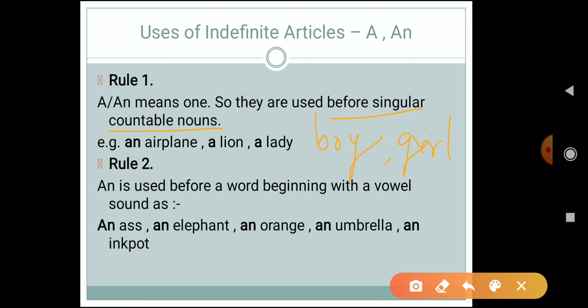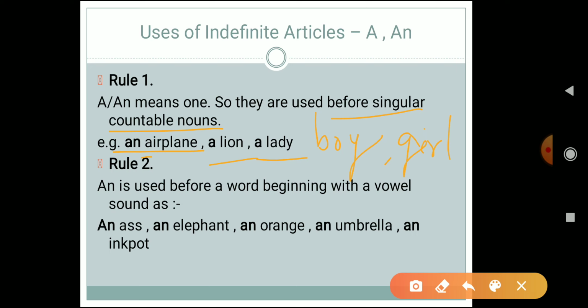For example, an airplane, we are talking about one airplane. A lion, a lady. And moreover, as we all know, the word airplane is starting with the letter a, right? So over here we have to use an, because whenever we hear any word which is starting with the letters a, e, i, o, u, that is a vowel, we have to use an there. And for words which are starting with a consonant, we have to use a. So I hope rule 1 is clear to everyone.